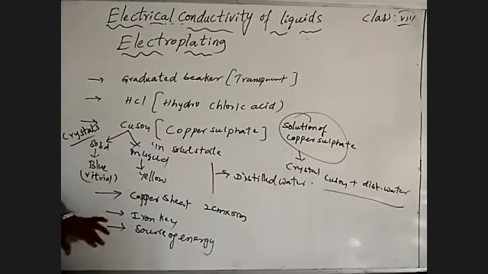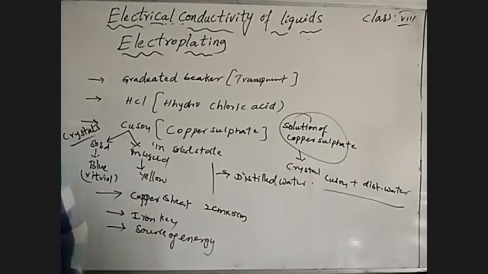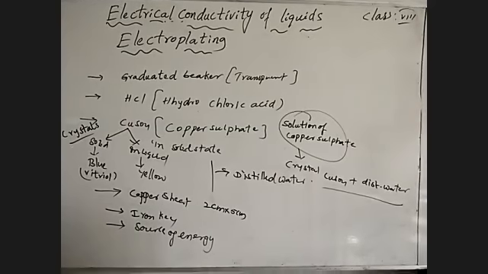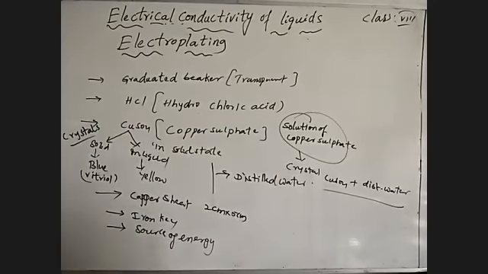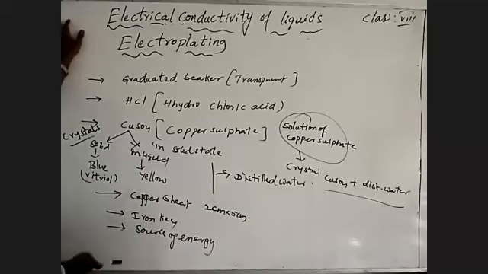So remember these things we have written on the board to do the electroplating method: graduated beaker, hydrochloric acid, copper sulfate, copper sheet, iron key, source of energy, and distilled water.